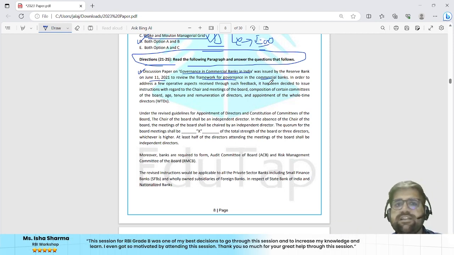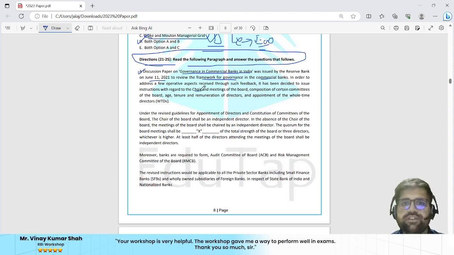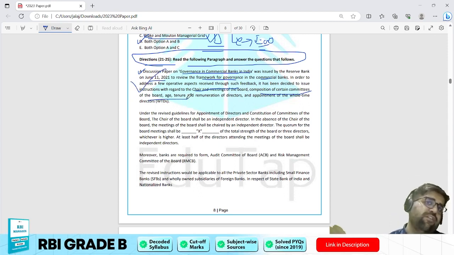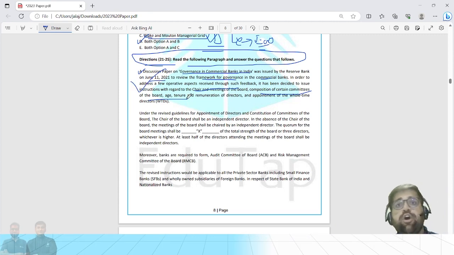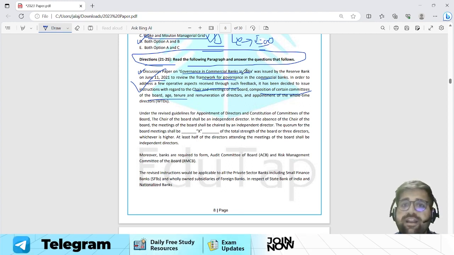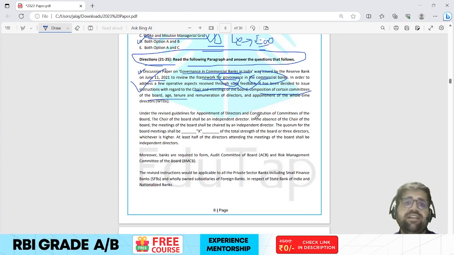In order to address the few operative concerns through such feedback, it has been decided to issue instructions with the chair and meeting of the boards, composition of certain committees of the board, and so on and so forth. So now I am very much sure that if you have covered the course, then this particular topic is talking regarding corporate governance in the banking sector. Agreed or not, that this particular paragraph is talking regarding governance in commercial banks. So I can understand that yes, RBI is now moving towards corporate governance in the banking sector.